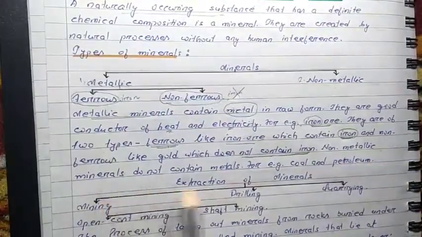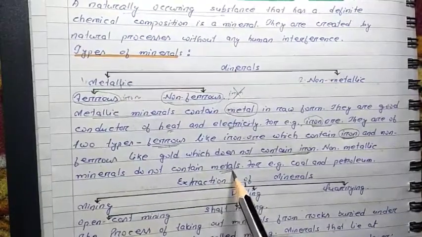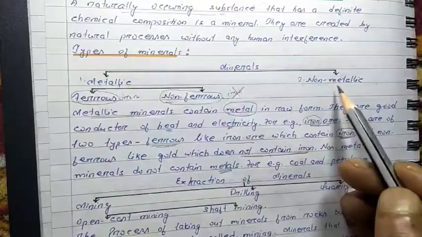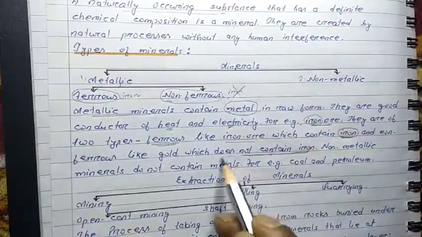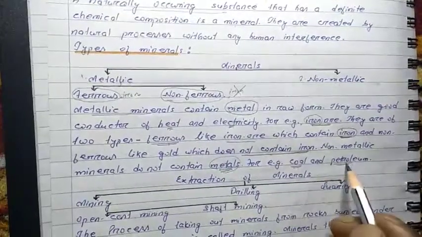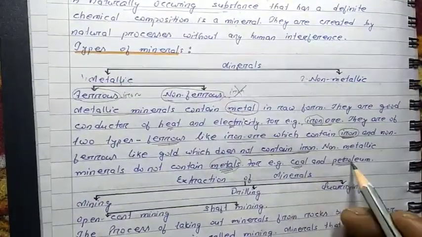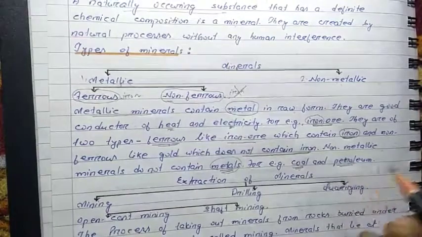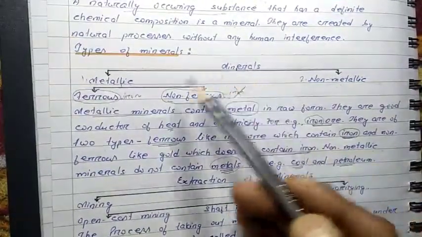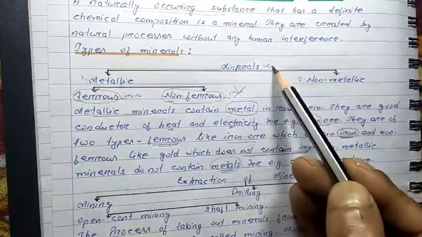Non-metallic minerals do not contain metals. As it was already told, metallic minerals contain metal, but non-metallic minerals do not contain any type of metal. For example, coal, petroleum. Coal and petroleum are different types of minerals where we do not find any presence of metals. So that's about the classification and definition of the different types of minerals.